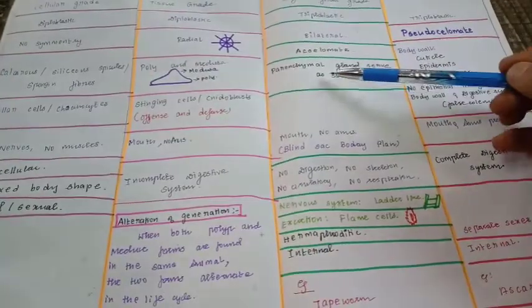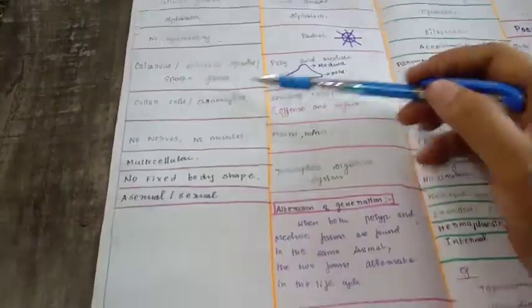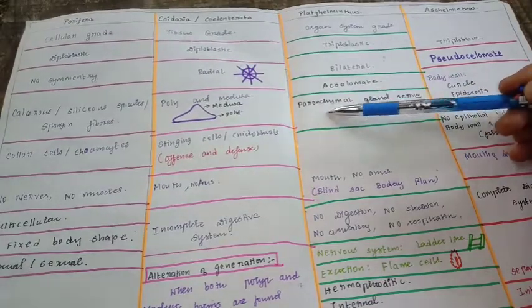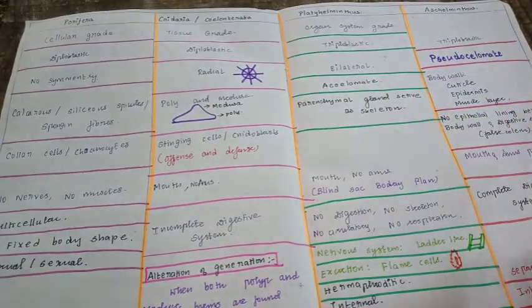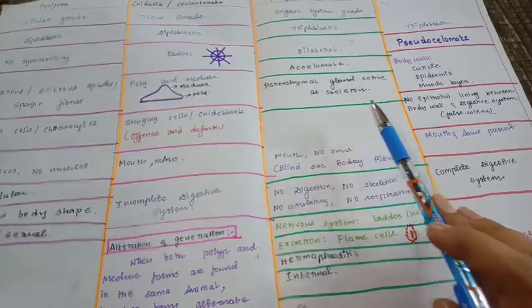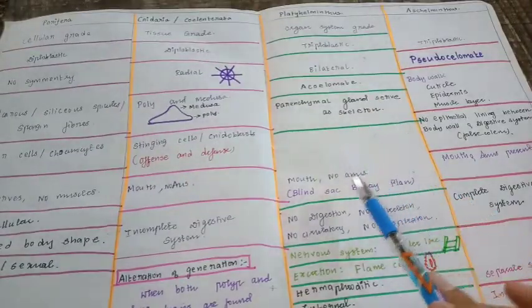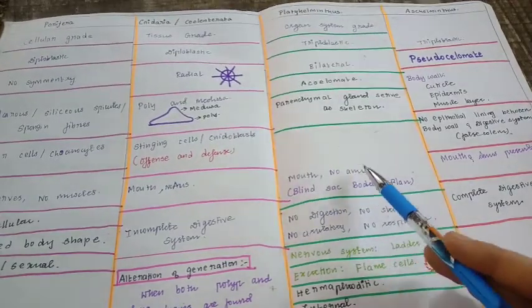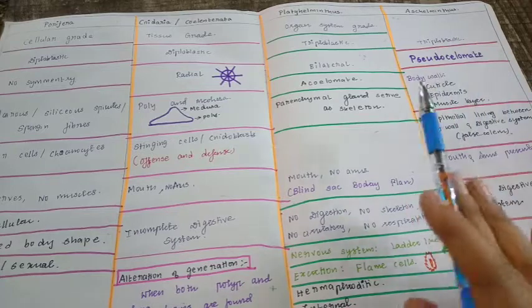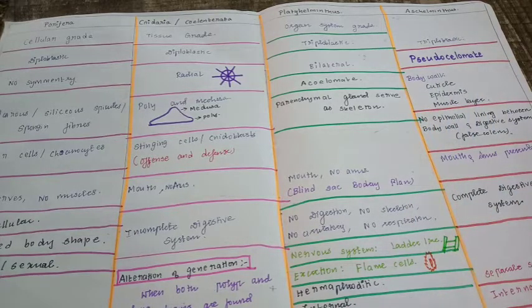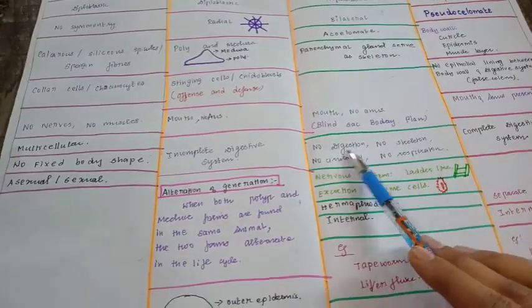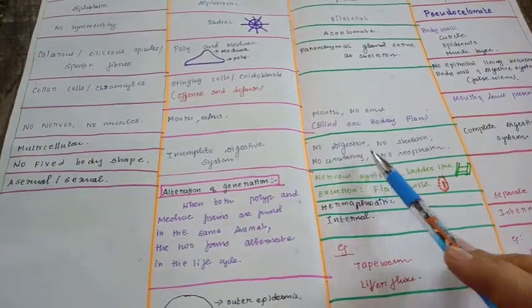Next, parenchymal cells serve as a skeleton. In Porifera you have spongine fibers which serve as a skeleton, whereas here the parenchyma, a connective tissue, serves as a skeleton. Platyhelminthes has a blind sac body plan. It means it has only a mouth, a single opening, and through the mouth it takes in food and also excretes all waste material. It has no circulatory system and no respiration.